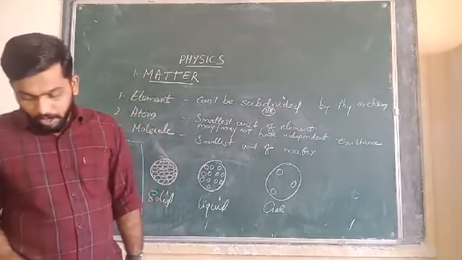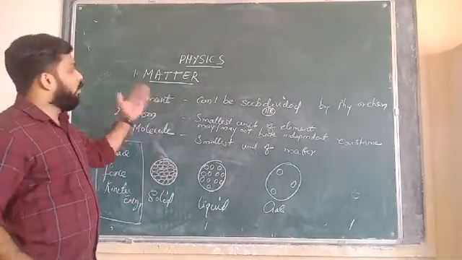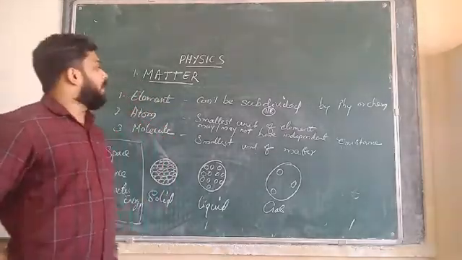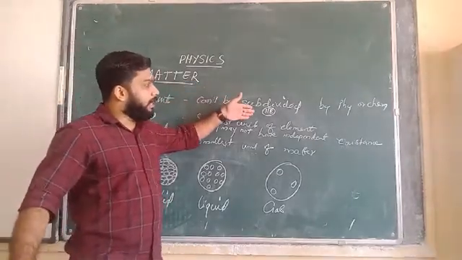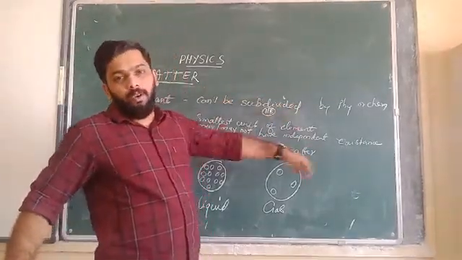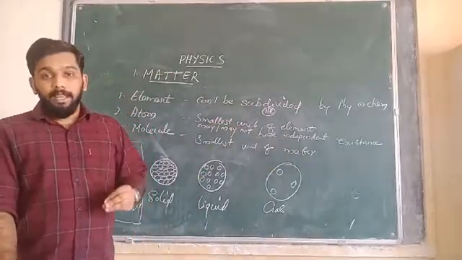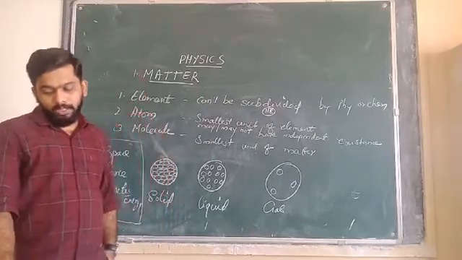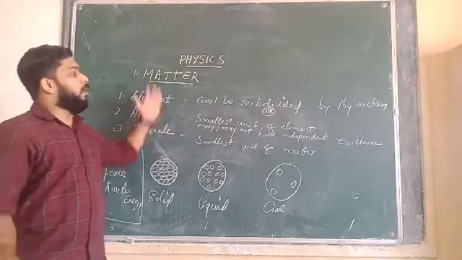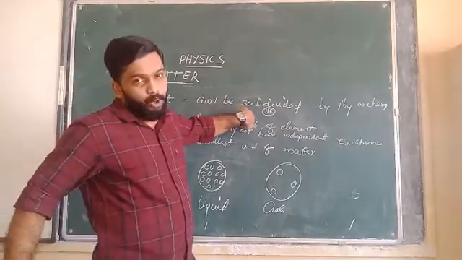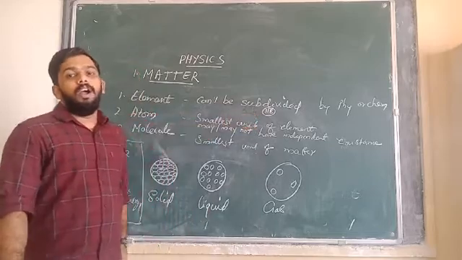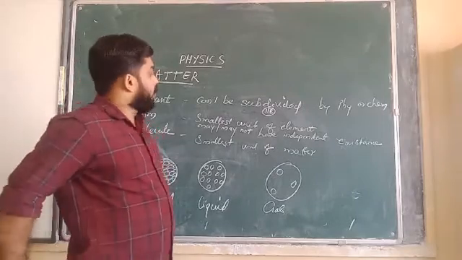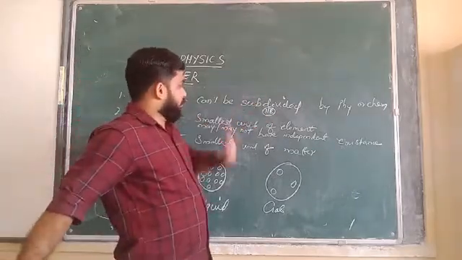Again, in chemistry you have learned about element. What is an element? Element is defined as a substance that cannot be subdivided into 2 or 3 or more by physical or chemical methods. That is called an element. And 180 elements are there.